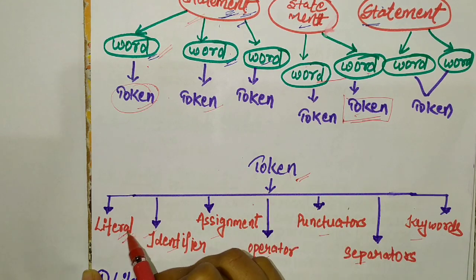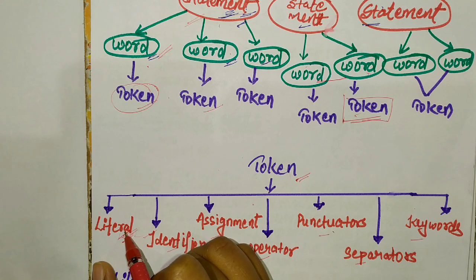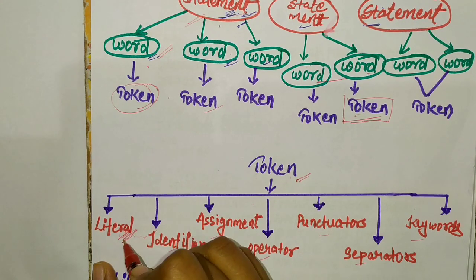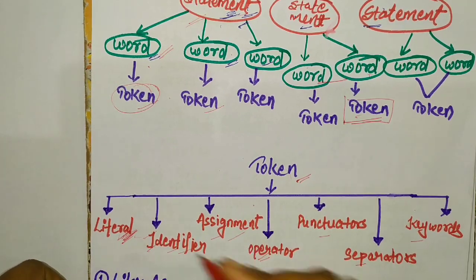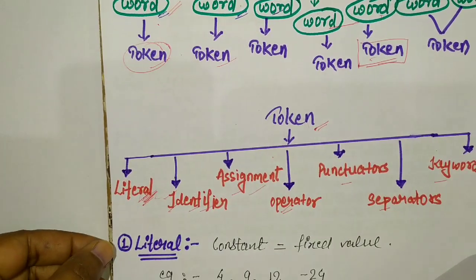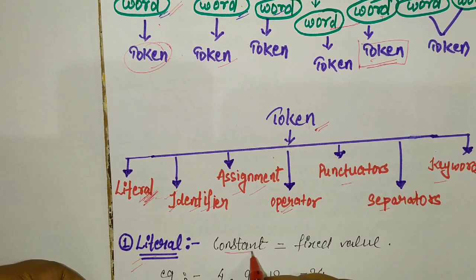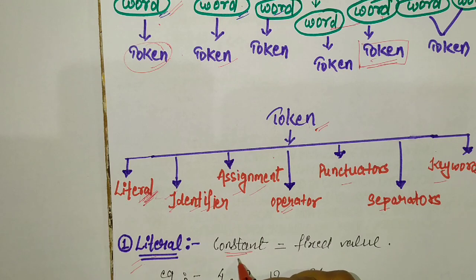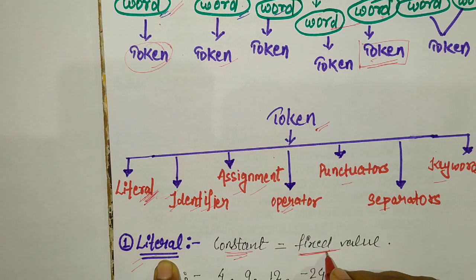Firstly we discuss the literal, which is one type of token. Next we discuss the literal. What is a literal? In mathematics, a literal means a constant. What is a constant? A constant means a value that never changes, a fixed value. Here a literal is a fixed value.